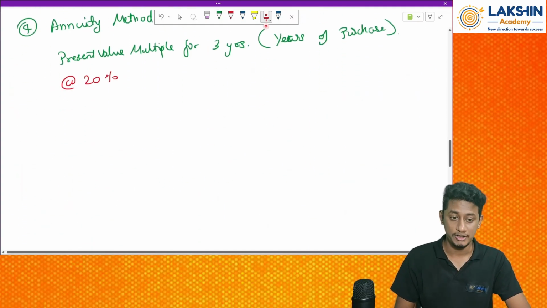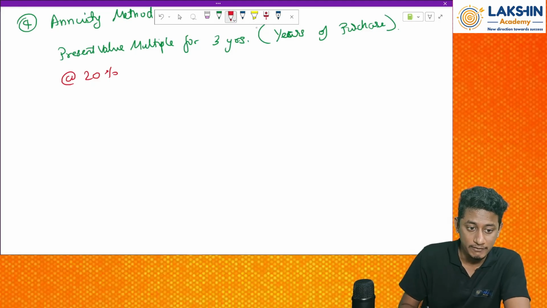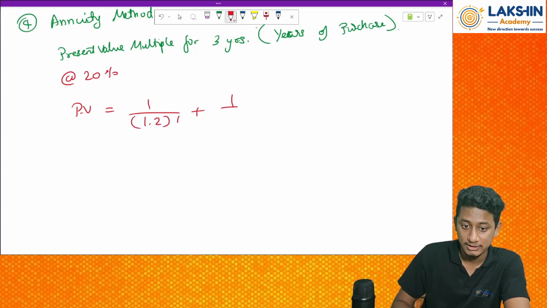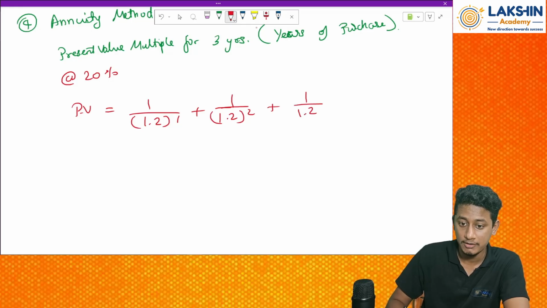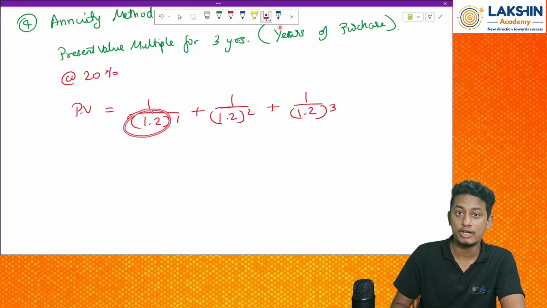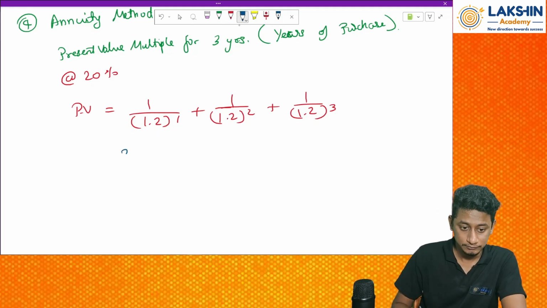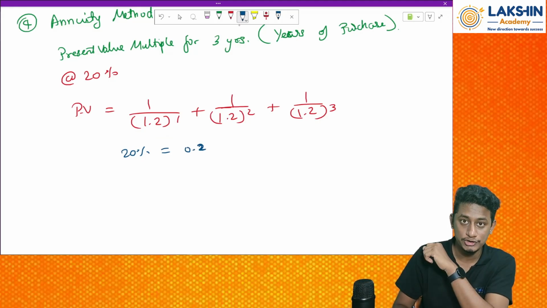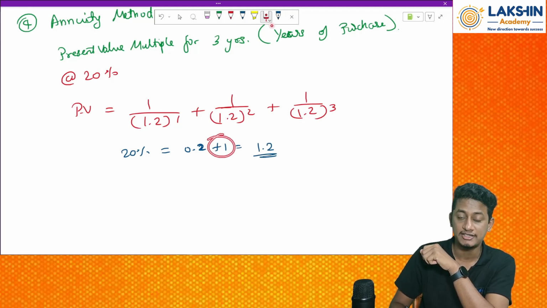Now how to compute it? The formula will be PV factor equals 1 divided by 1.2, plus 1 divided by 1.2 raised to 2, plus 1 divided by 1.2 raised to 3. Sir, how did you get 1.2? 20% is equal to 0.2, 20 divided by 100. 0.2 plus 1 is equal to 1.2. This plus 1 is a standard thing.